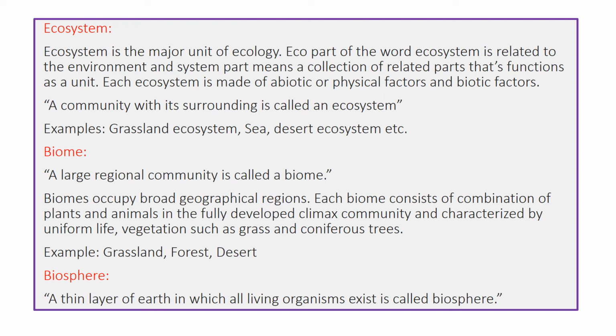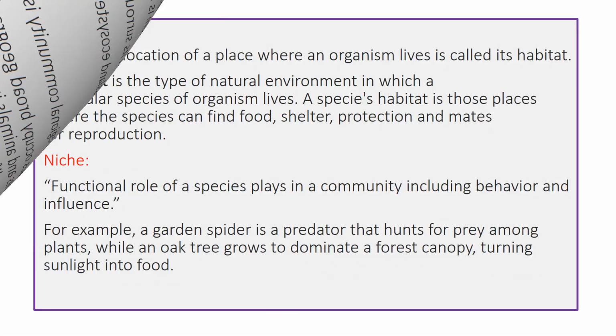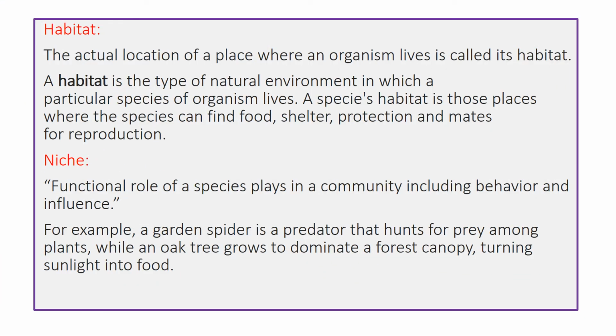Next is the biosphere. The biosphere is the thin layer of or around the earth in which life is possible, where the living organisms exist. Next is the habitat.